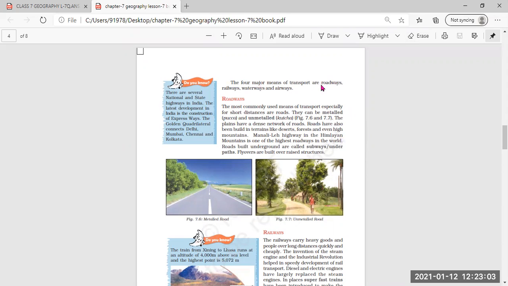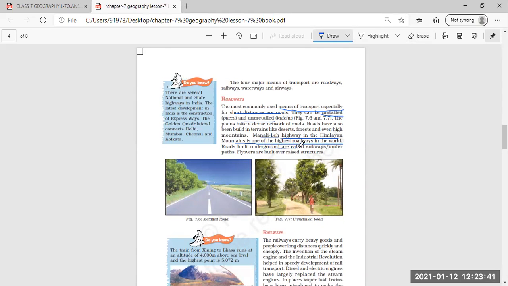First is roadways. We have understood that roadways are the most commonly used means of transportation, and they are usually used for short distances. These roads are of two types: metalled and unmetalled. Metalled are the Pakka roads and unmetalled are the Kacha roads. Further, we have seen that the Manali Leh highway in the Himalayan mountains is one of the highest roadways in the world. So, which is the highest roadway in the world? Manali Leh highway.